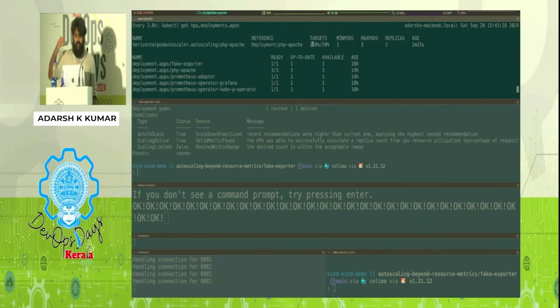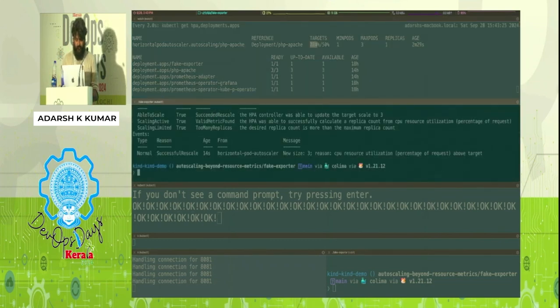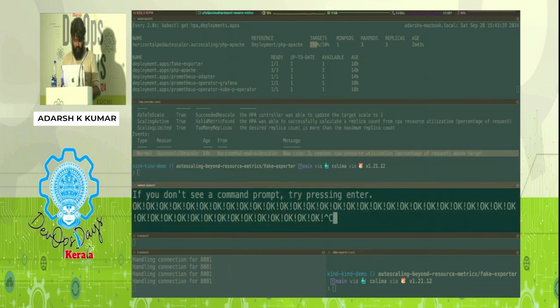It's already shot up above the 50% mark that we have set. And now if you go and describe it again, it has now increased the number of replicas. This is how a basic HPA works with CPU based resources, right? This is something that we have seen usually. Now we'll stop this part.